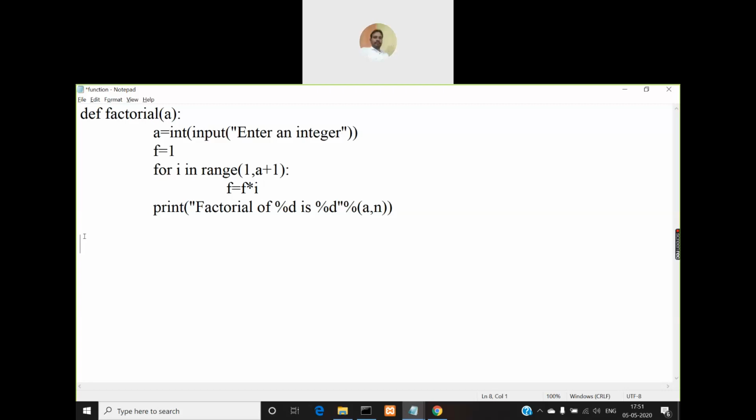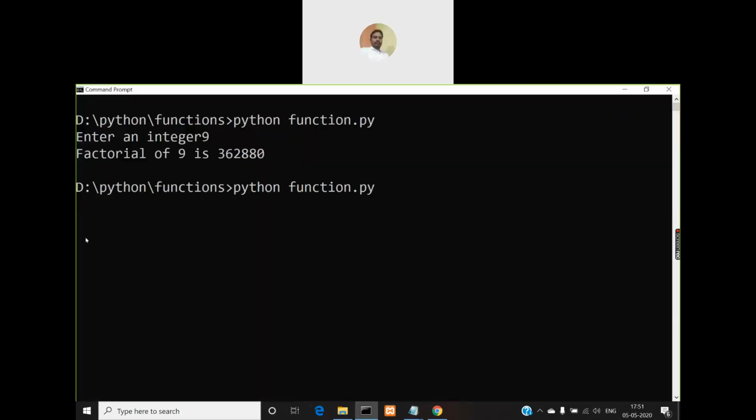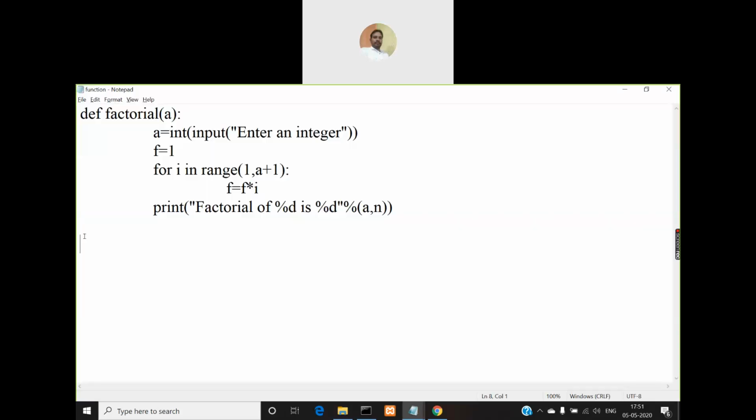Why? Function call is not happening. Yes, you're not making a function call. Let me save this program and execute it and show it to you. I'm not getting any output, right? So why? Let us discuss this a little bit elaborately.